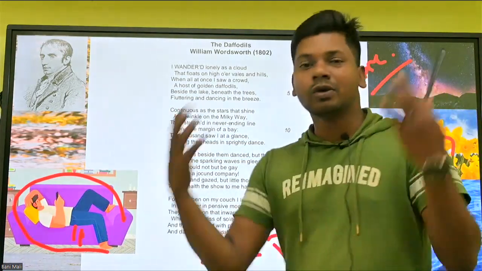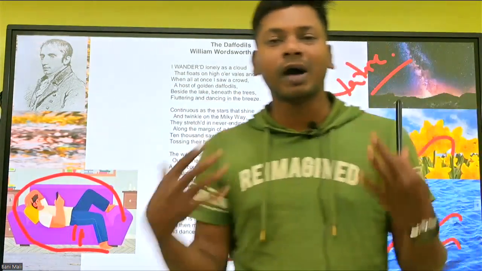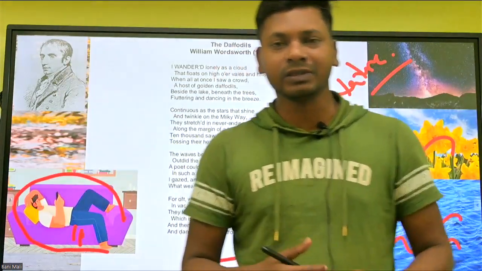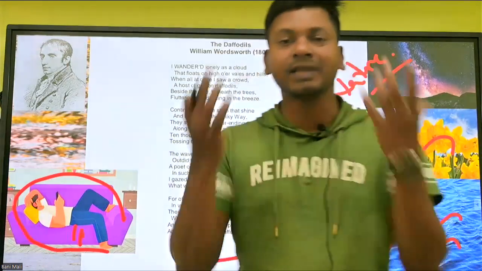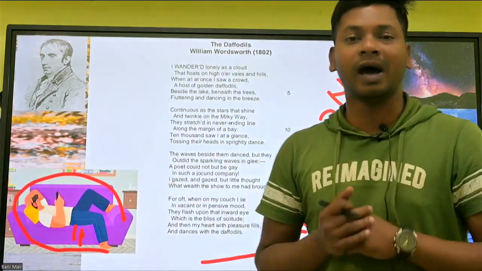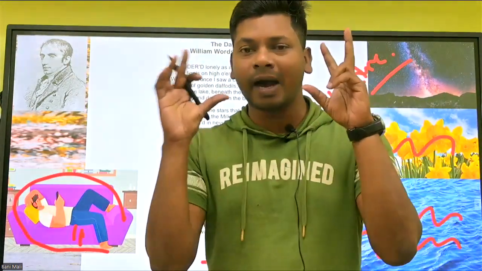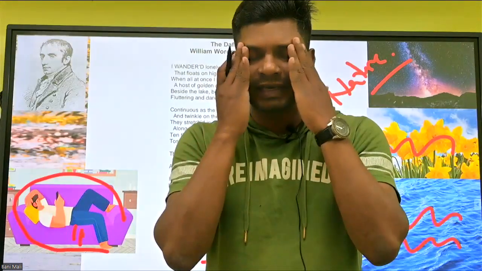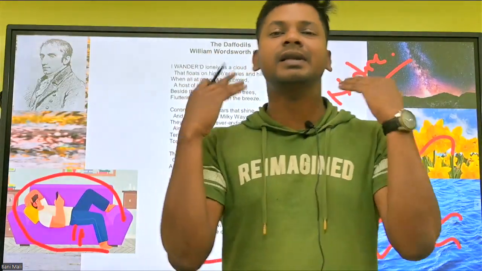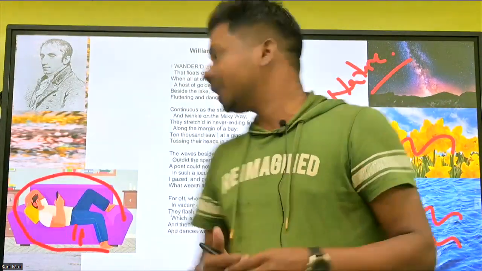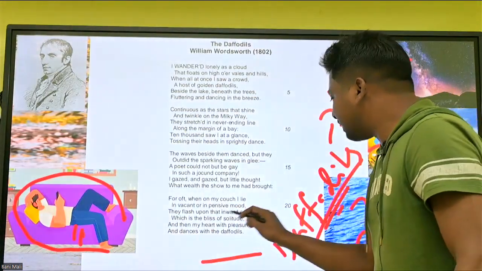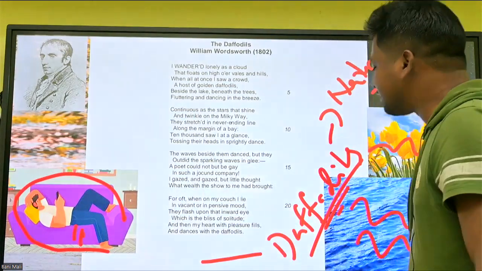Inward eye means when you close your eyes. If you close your eyes, you look at things. You memorize things, you visualize things, you predict things. That is all about the inward eye. We have two physical eyes, and another eye that is internal. We look at something by closing our eyes. So, upon that inward eye, which is the bliss of solitude.